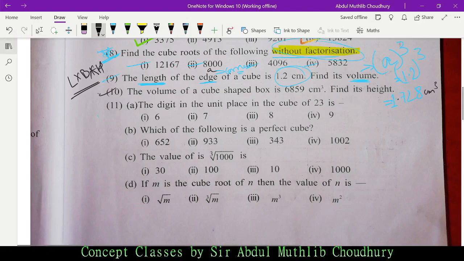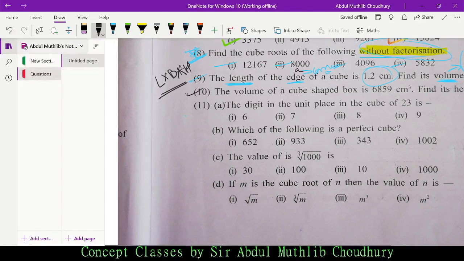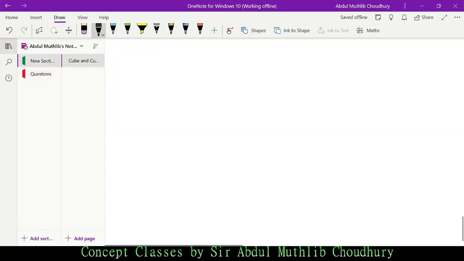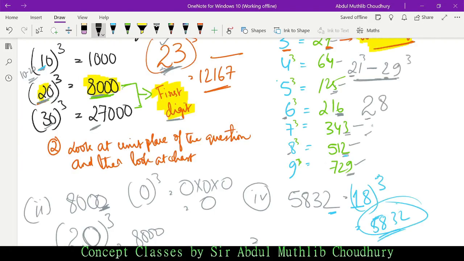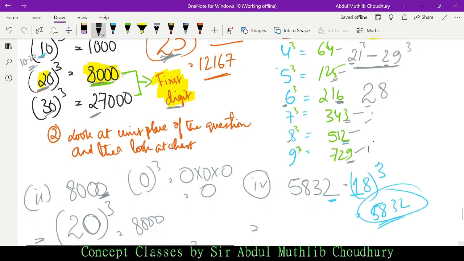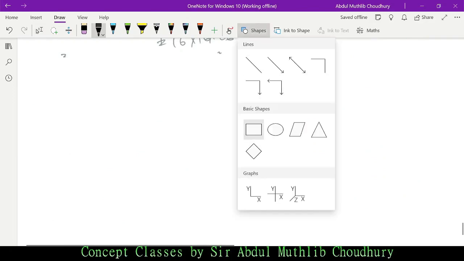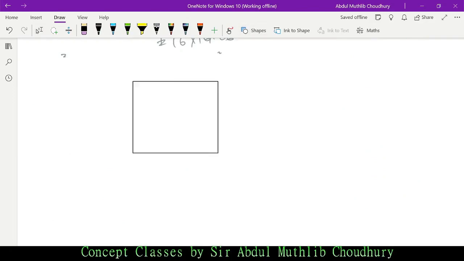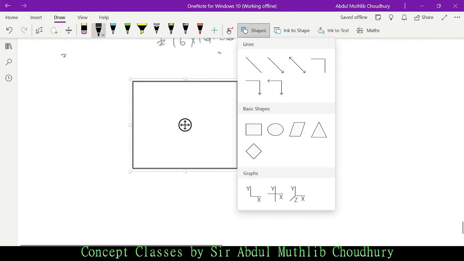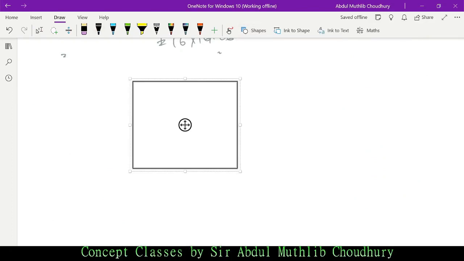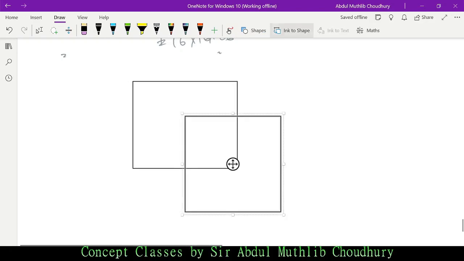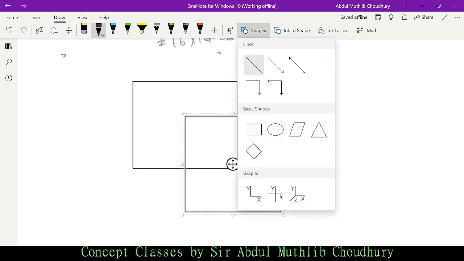Let me explain the length into breadth into height. A cube is a 3D shape.